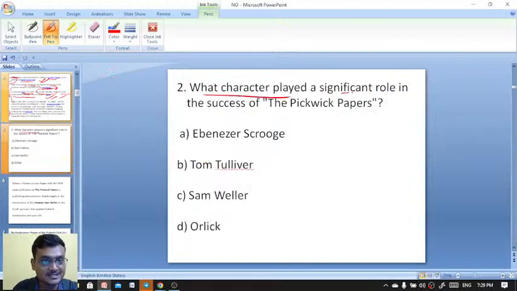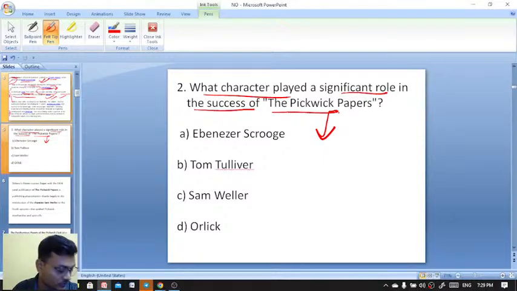What character played a significant role in the success of the Pickwick Papers? Pickwick Papers is a work by whom? Pickwick Papers is actually a work by Charles Dickens as well.